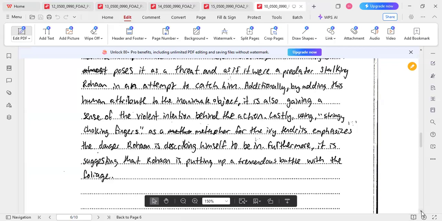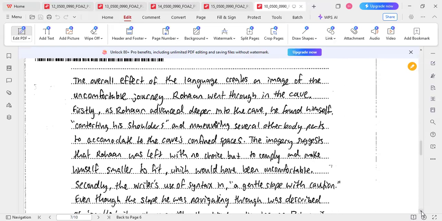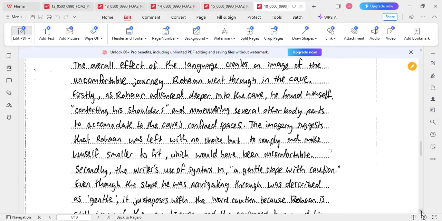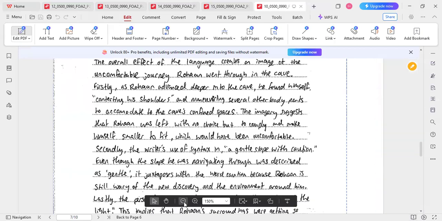So identify a technique first. Second, comment on it. And the third thing is link it with the context. So these are three things that you should do. Now let's read the examples from paragraph 10. Please read, dear Isa.